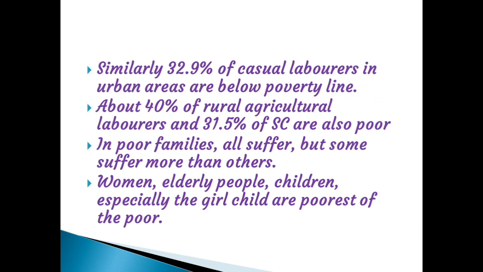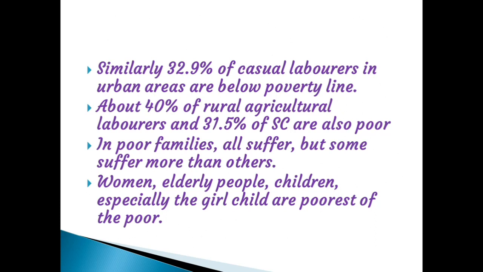Similarly, 32.9% of casual laborers in urban areas are below the poverty line, and 40% of rural agricultural laborers and 31.5% of SC are also poor. In the urban area, among casual laborers, 32.9% are living below the poverty line.